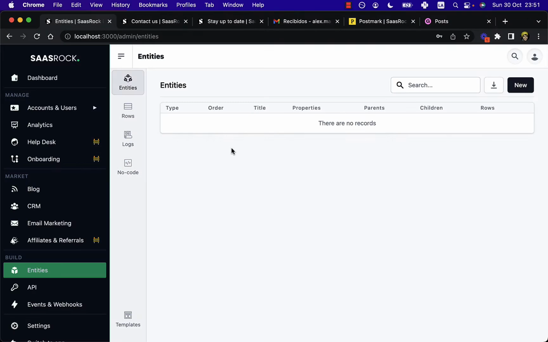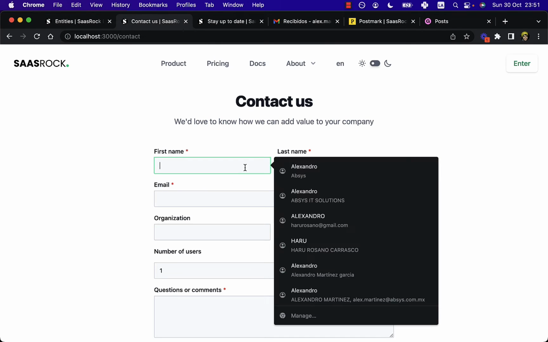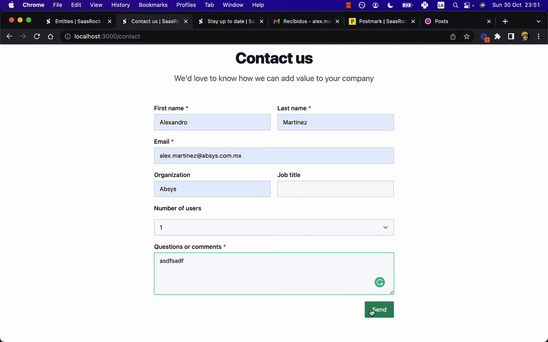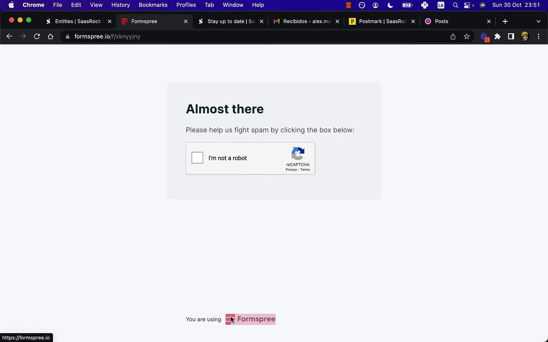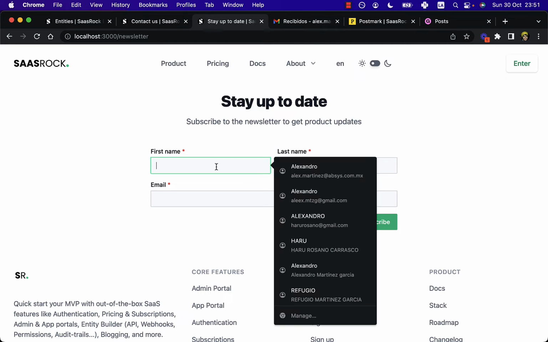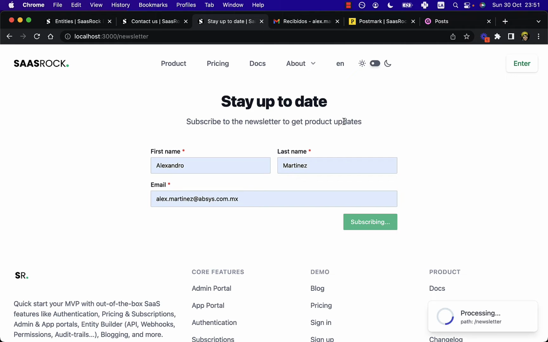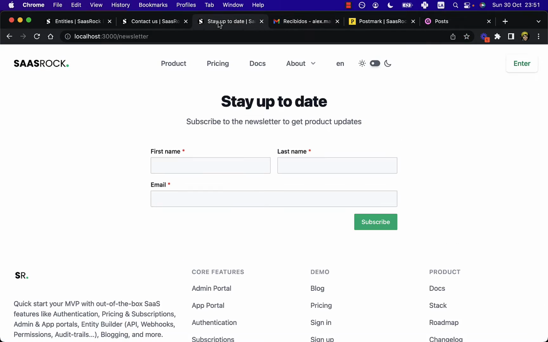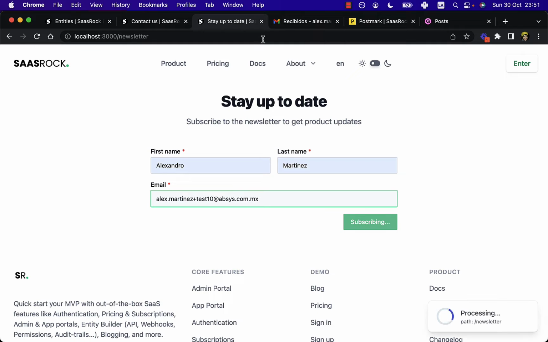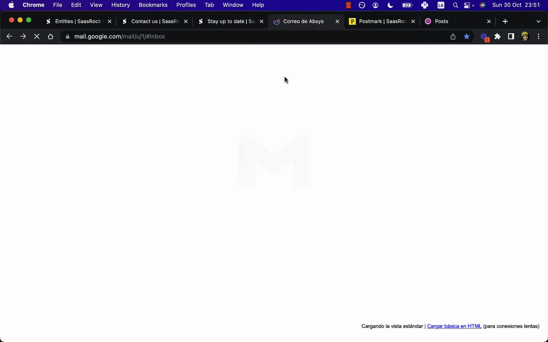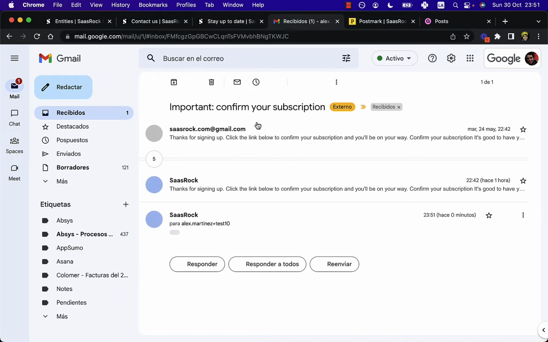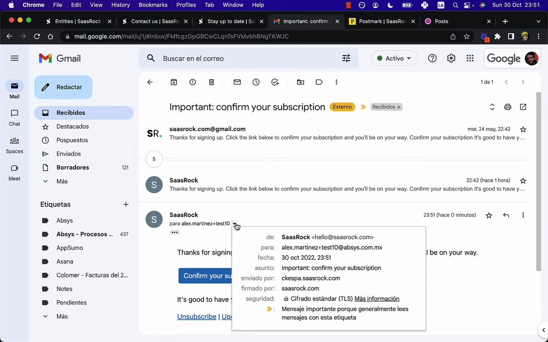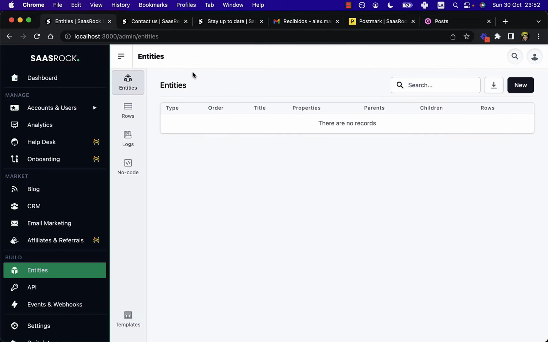So I don't have any entity right now. My contact form should work with my existing provider, which is FormSpree. And my newsletter form should work with ConvertKit, which I have set the API key. Let's see if I got an email from ConvertKit, or maybe I am already subscribed. So let's try with test 10 and refresh. So there it is. The ConvertKit subscription is working.